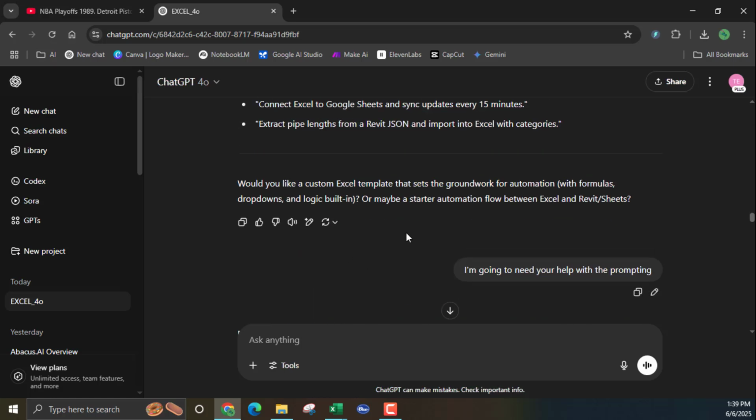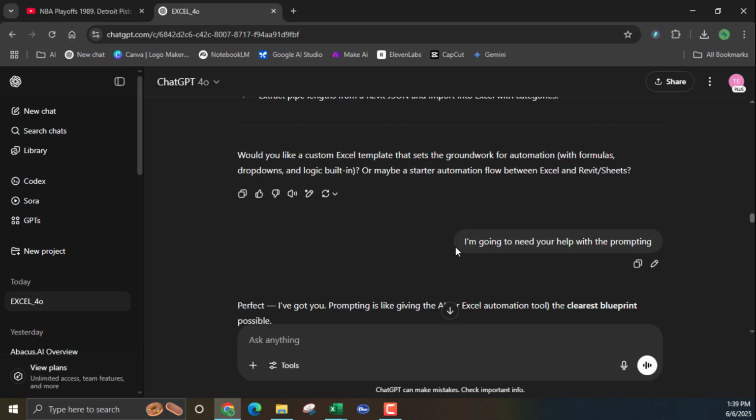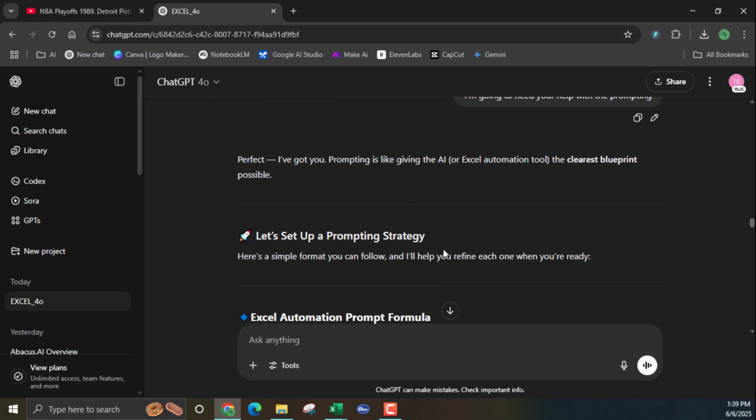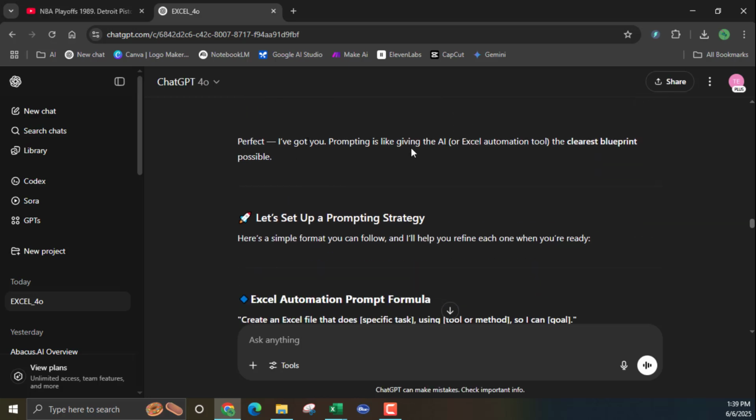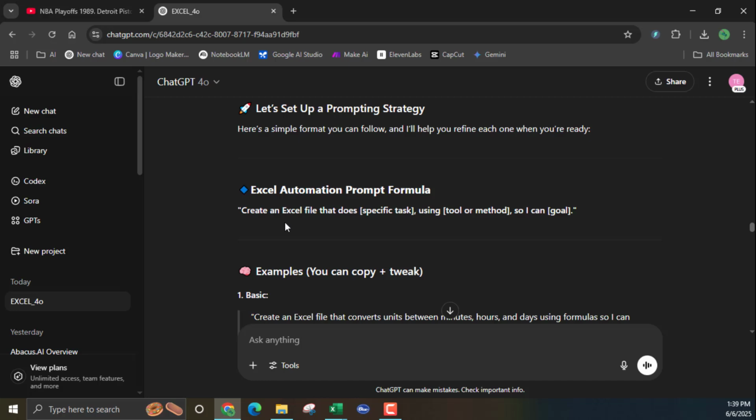Okay, so I'm asking chat, I'm going to need your help with the prompting. Okay, perfect. I got you. Prompting is like giving AI the clearest blueprint possible. So it says here's the prompt formula. So it gives me this formula.